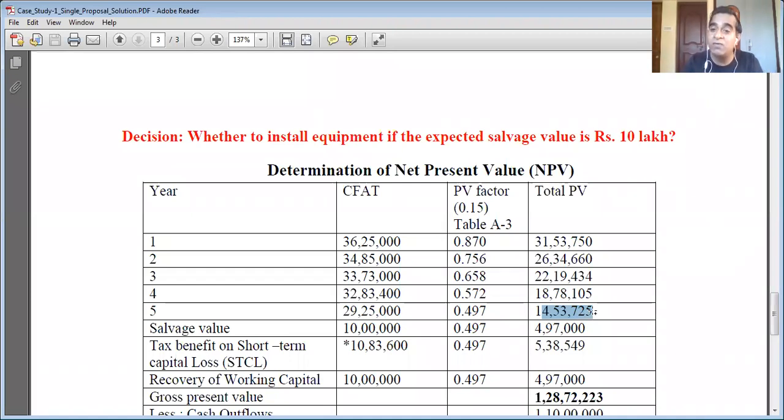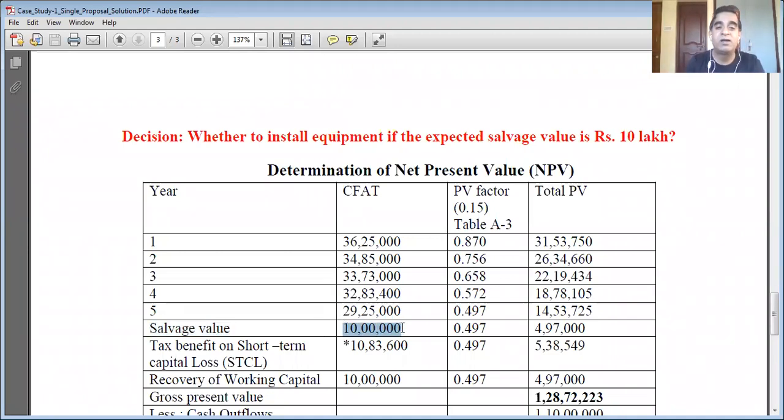But dear students, these are not the only cash inflows. There are some other cash inflows also, which you are going to receive in the terminal year or fifth year. So we need to add their present value to the cash inflows. The life of the machine is five years. In the fifth year, the machine can be sold at the salvage value of 10 lakh rupees.